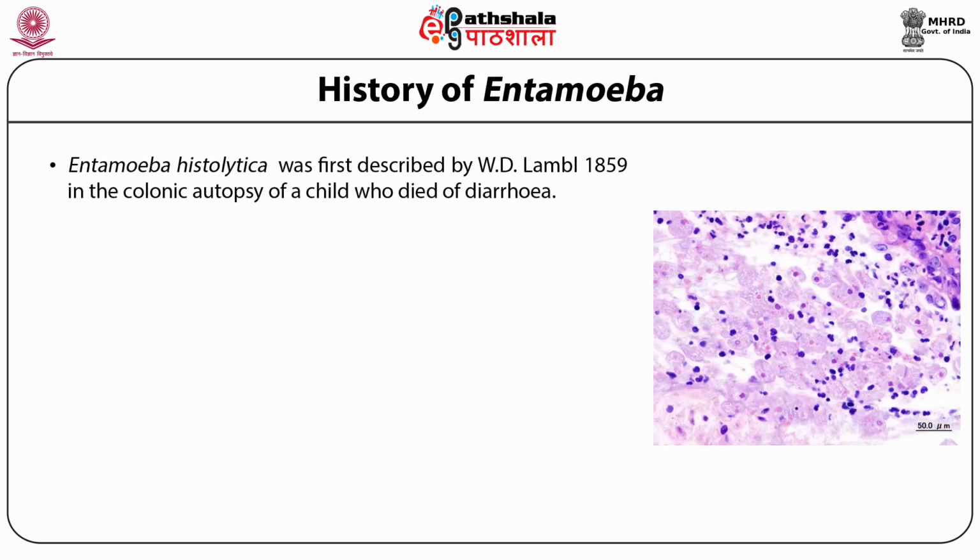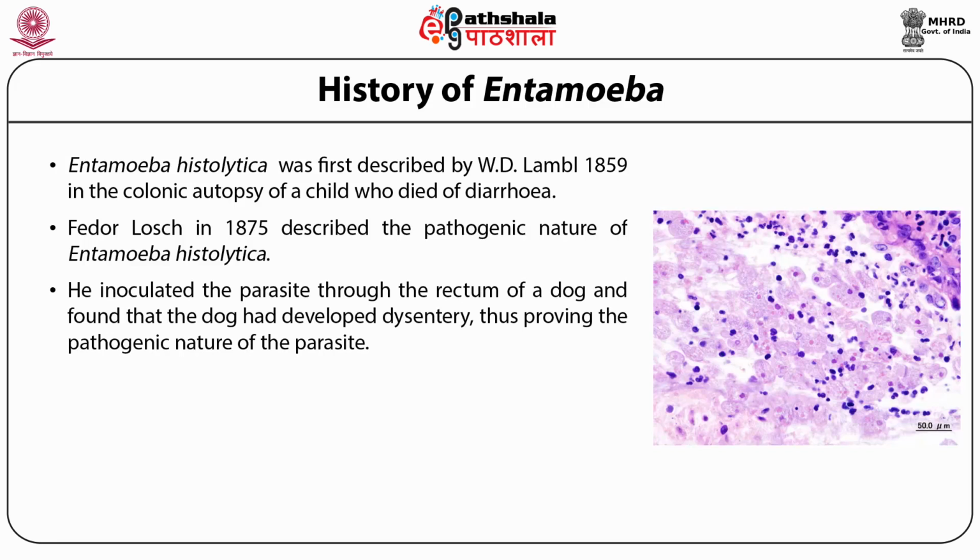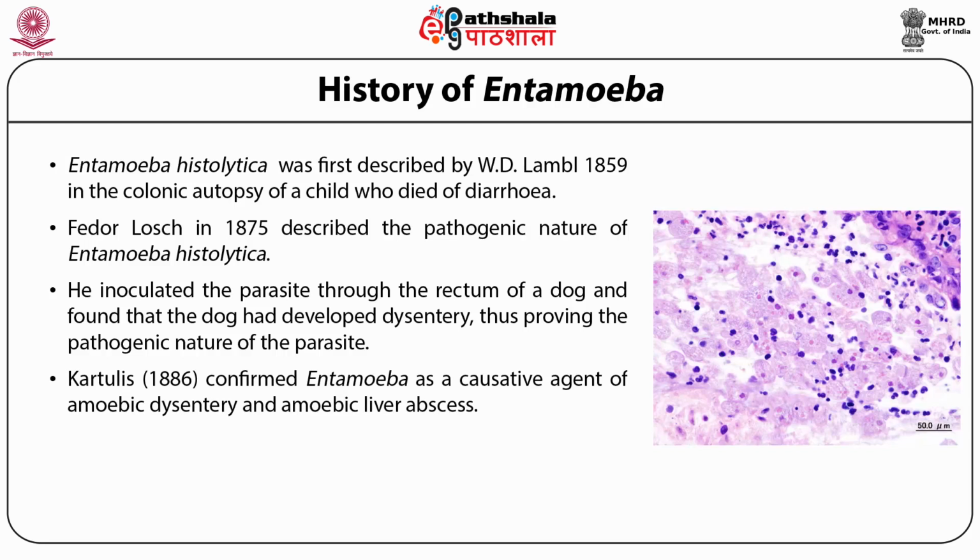Entamoeba histolytica was first described by W. D. Lamble in 1859 in the colonic autopsy of a child who died of diarrhea. Fedor Lösch in 1875 described the pathogenic nature of Entamoeba histolytica. He inoculated the parasite through the rectum of a dog and found that the dog had developed dysentery, thus proving the pathogenic nature of the parasite. Kartulis in 1886 confirmed Entamoeba as a causative agent of amoebic dysentery and amoebic liver abscess.